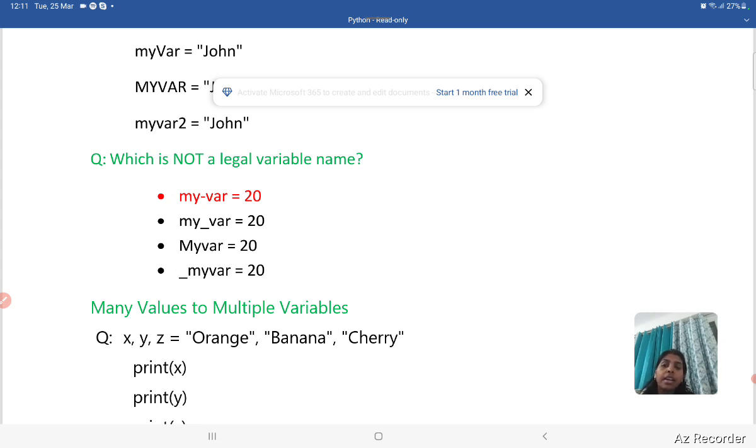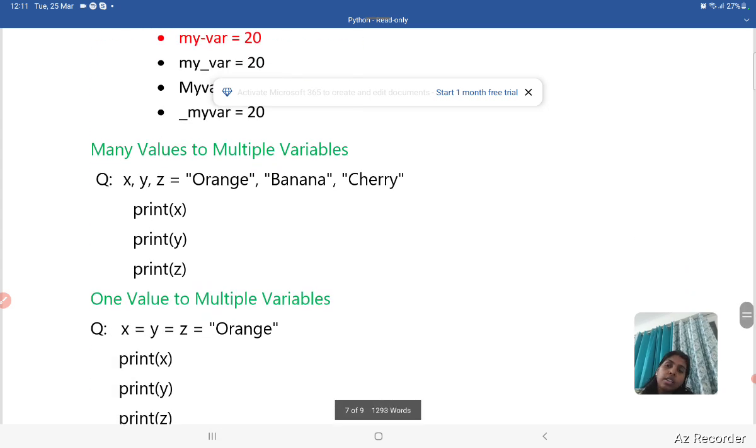The second one is my underscore var equal to 20. It is legal because we use underscore here. You can use underscore as your first character, or you can use underscore in the middle of the variable name. Then my var equal 20 is also legal, and underscore my var equal 20 is also legal because you know that you can use underscore as a first character. Then move to the next question. These are the questions based on the variables.